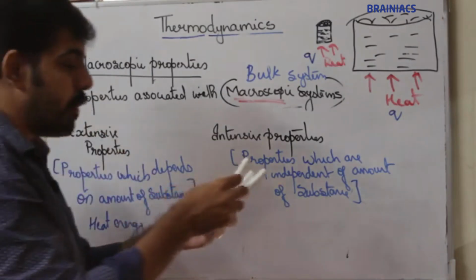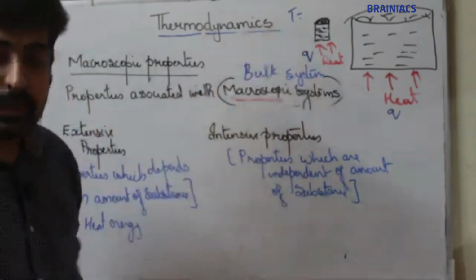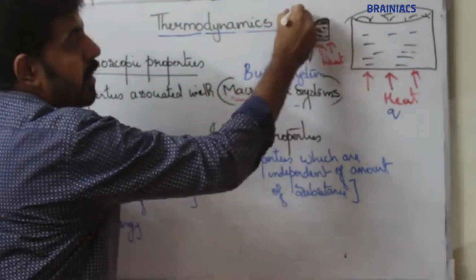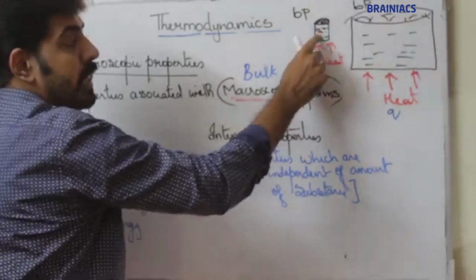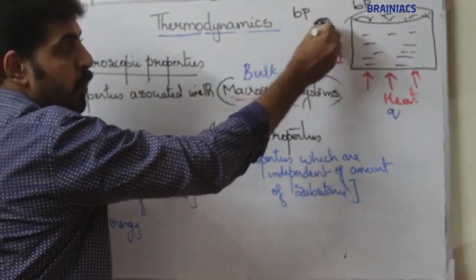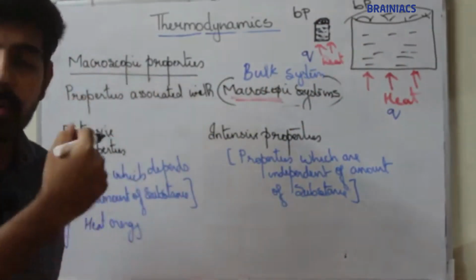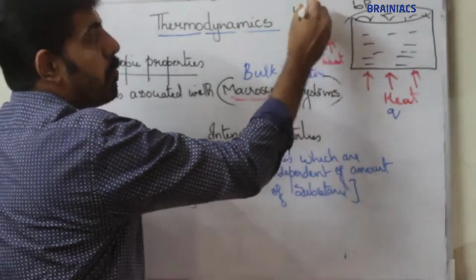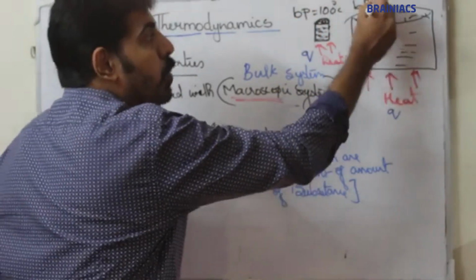Now if you consider temperature, or boiling point, for these two systems, this glass filled with water and this big vessel filled with water, you can see that the water in this system boils at 100 degrees, and the water in this big vessel also boils at 100 degrees.